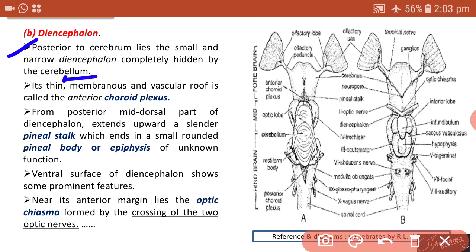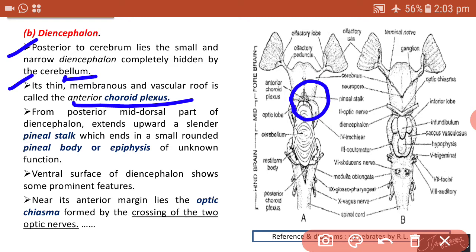Its thin membranous and vascular roof is called the anterior choroid plexus. We can find on the dorsal side a particular area, and that area is a part of the diencephalon called the anterior choroid plexus.